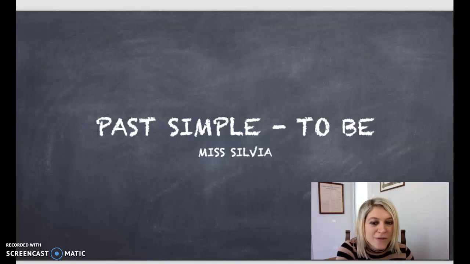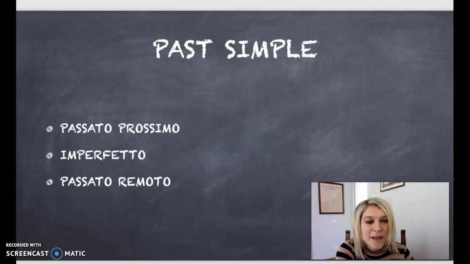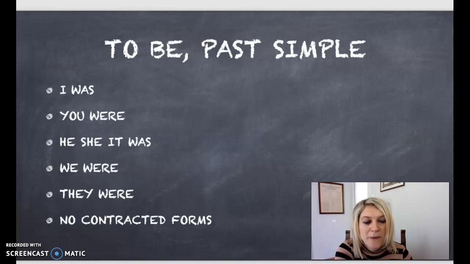Today we're going to revise the past simple of verb to be, that's verbo essere. Past simple can be translated into Italian with passato prossimo, imperfetto and passato remoto according to the context. The past simple of to be is I was, you were, he, she, it was, we were, they were. And please remember that there are no contracted forms.